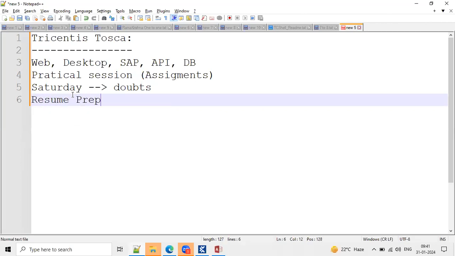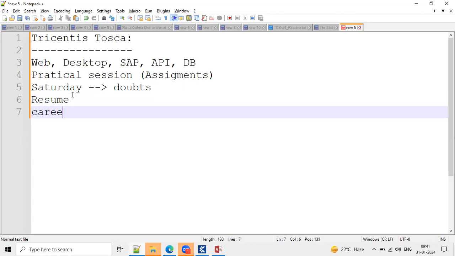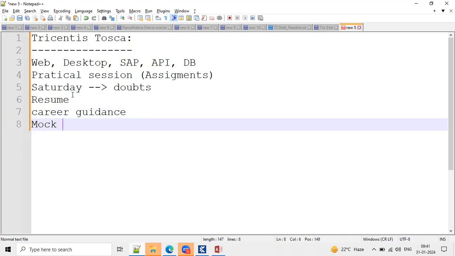These are all the highlights, and we'll give you resume preparation once we complete the classes, how to prepare a resume, and career guidance. Some people have guidance issues like how many years they can keep, and whether there is any future in this. We'll give you that kind of guidance. And finally, we'll give the mock interviews.